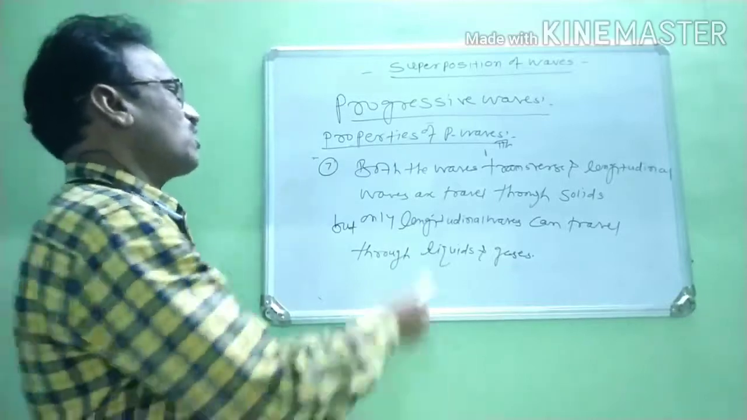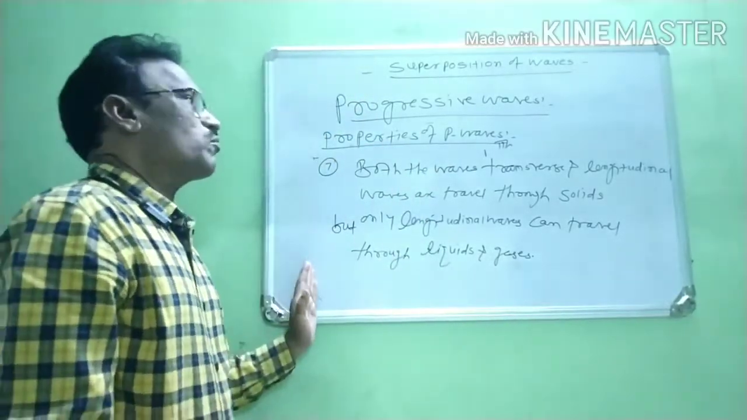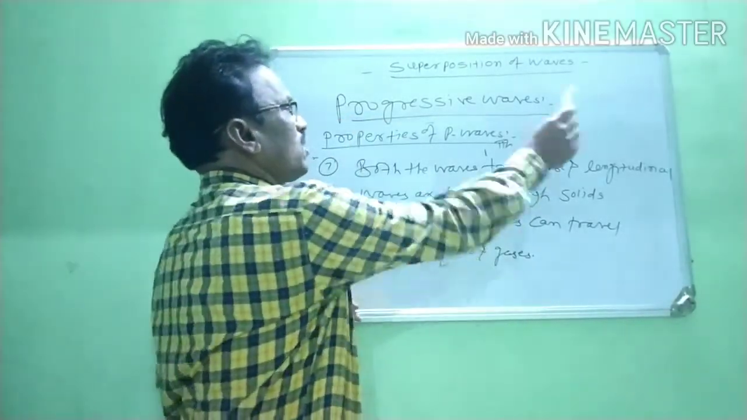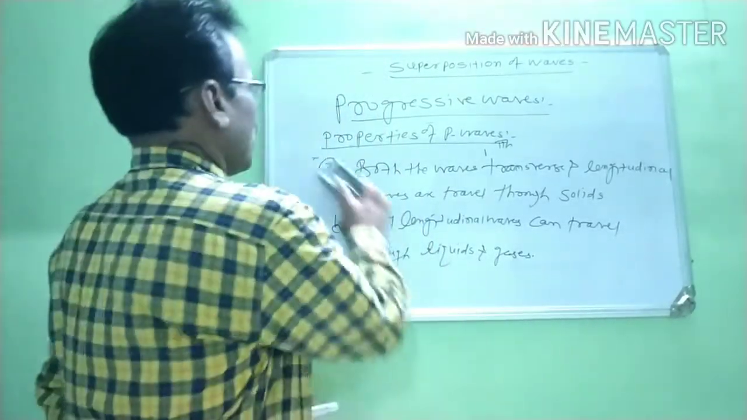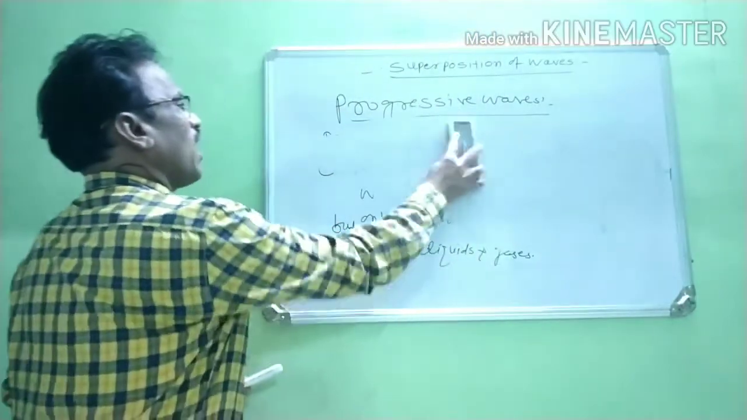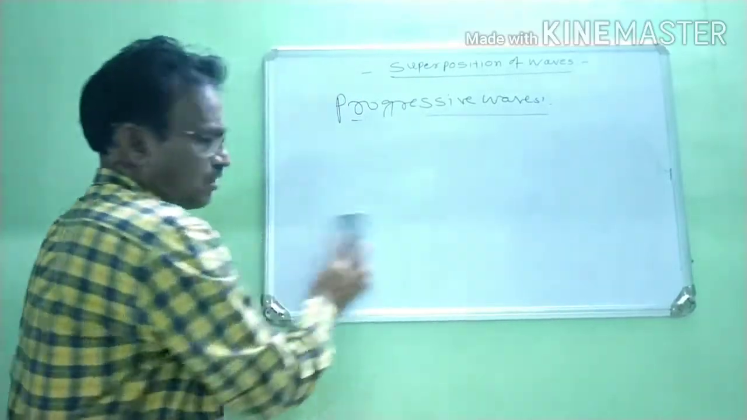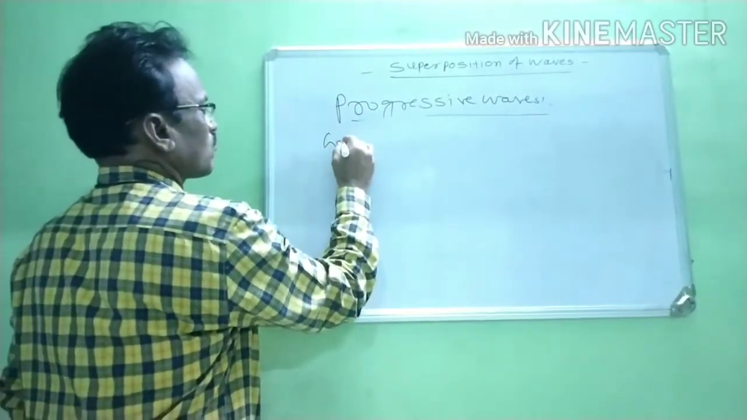Now, these are the different properties of progressive waves. There are a total of 6 to 7 properties of progressive waves. Again, when we consider progressive waves, each progressive wave has its own equation. Today we discuss the general equation